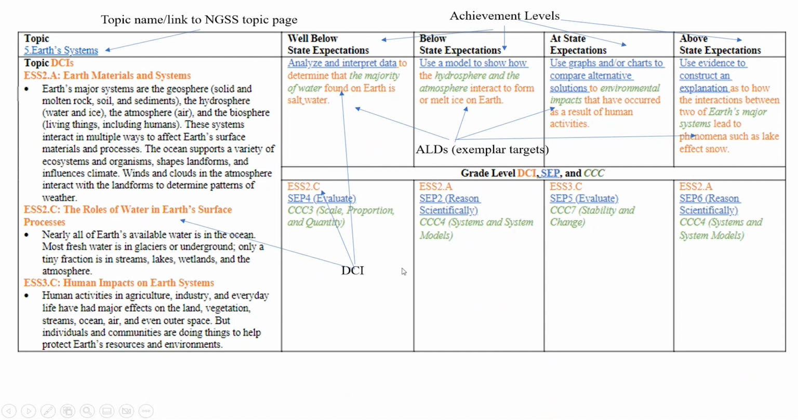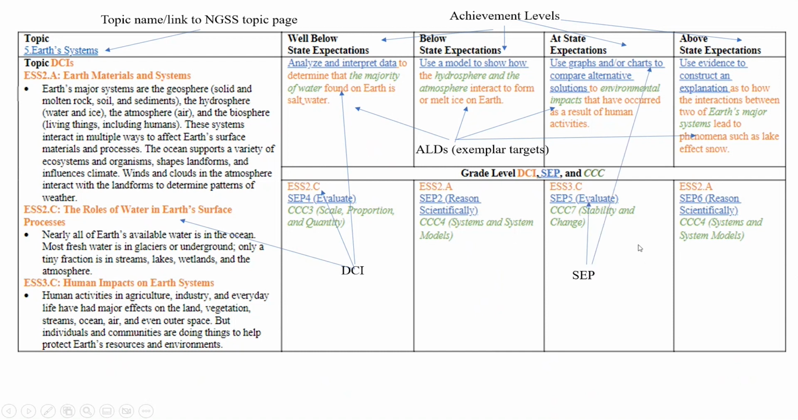So here we have the DCI, the disciplinary core idea. Remember that that is always in orange and regular font. So the DCI code is off to the left in the box here. You can see that this one is ESS2.C, the roles of water in Earth's surface processes, and then the full statement from the NGSS is located there. You can see the part of the exemplar target that is the DCI, that the majority of water found on Earth is saltwater. So that is the piece of content knowledge that the student would know. So those are the DCIs.